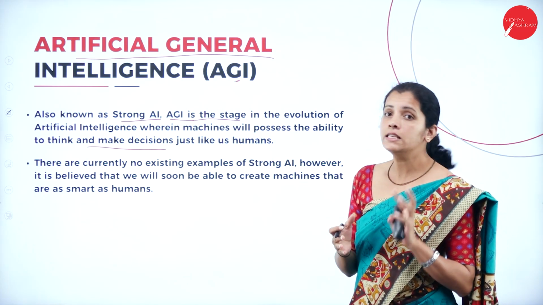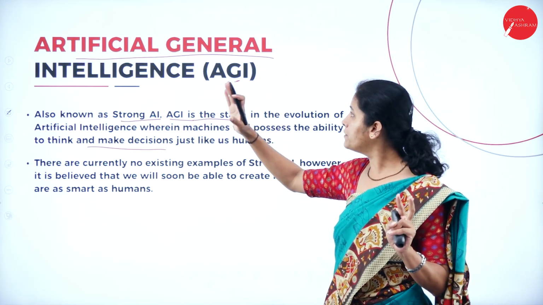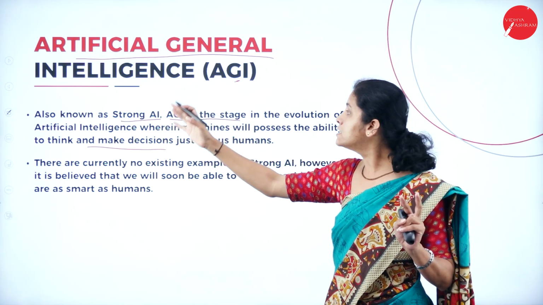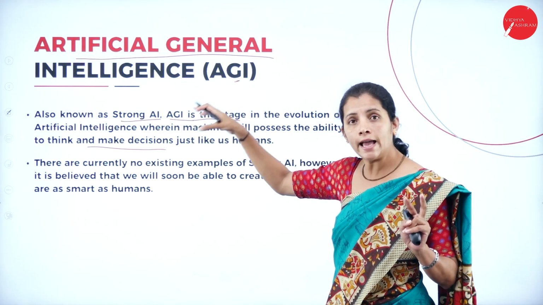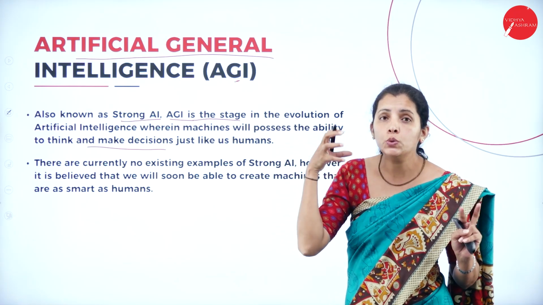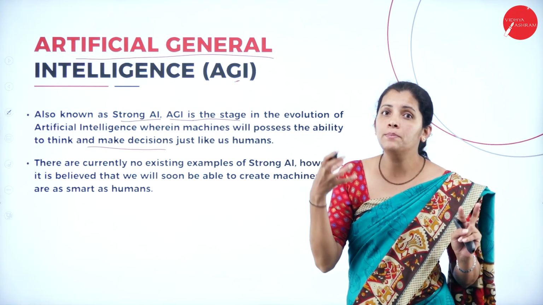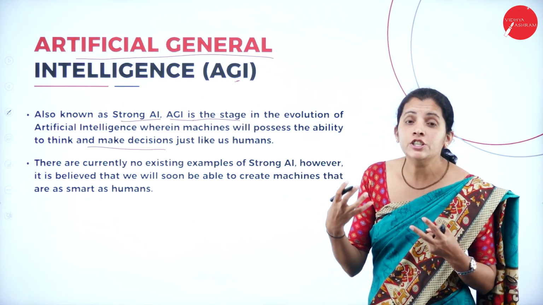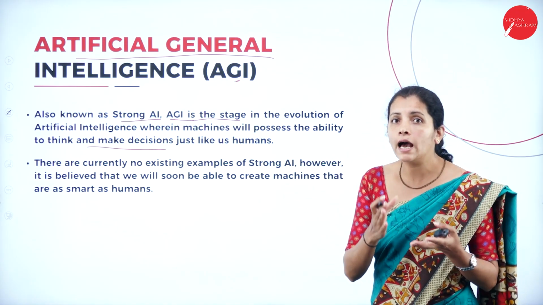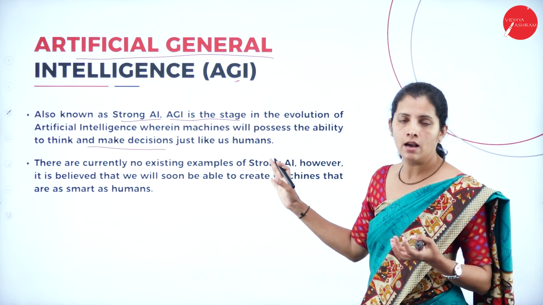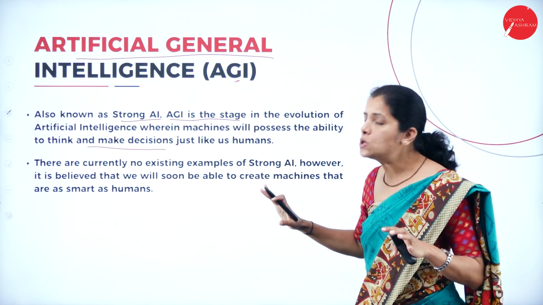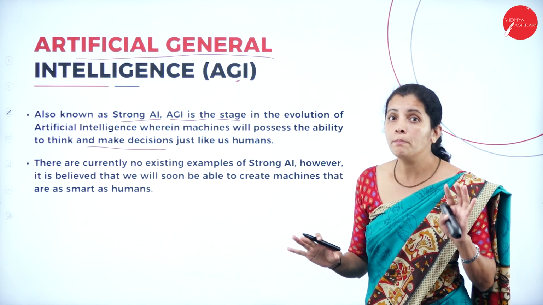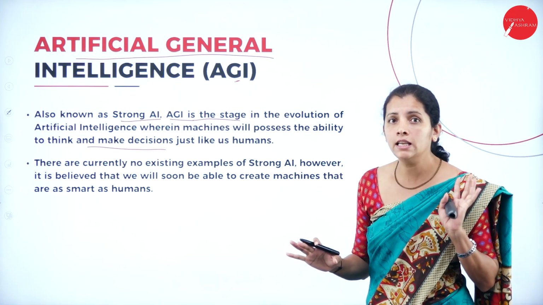If I consider the second stage, that is artificial general intelligence, it's nothing but strong intelligence, then the machines are going to have self-thinking capacity as well as self-decision-making capacity like a human being. But there is no such kind of device or software or machine we have till now.